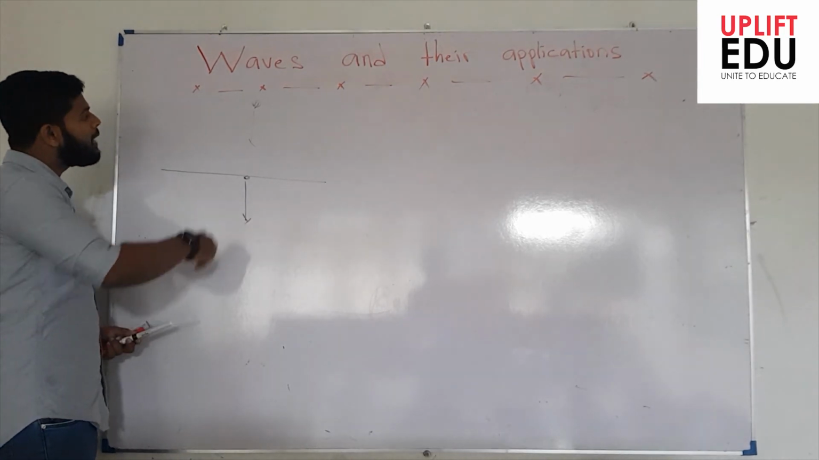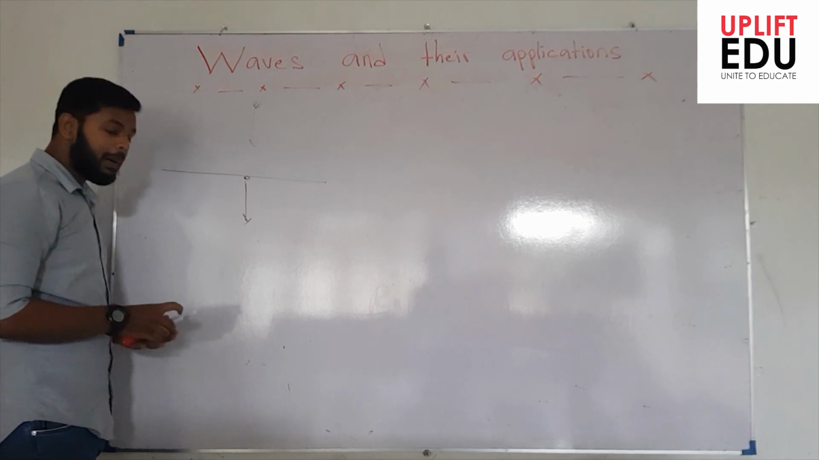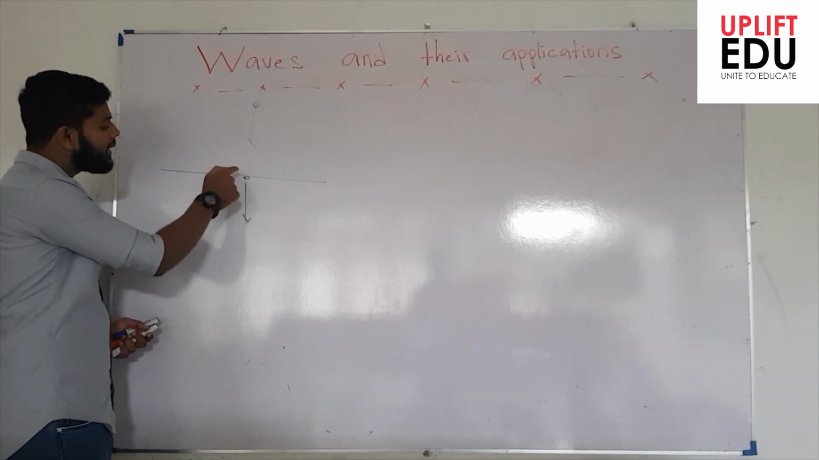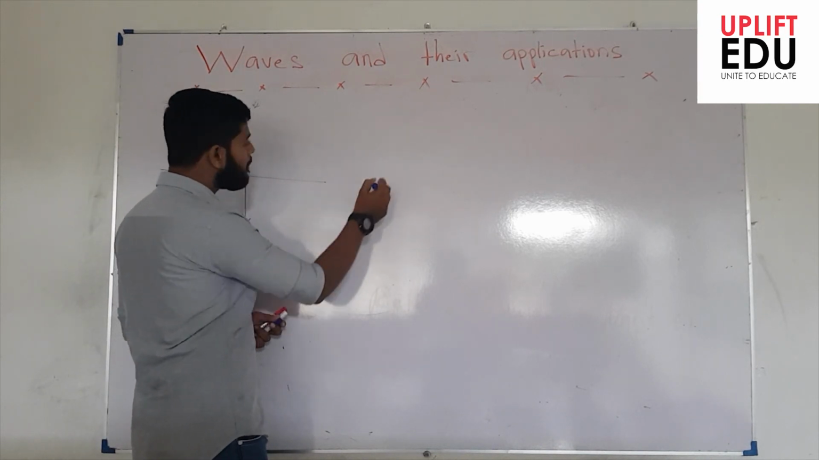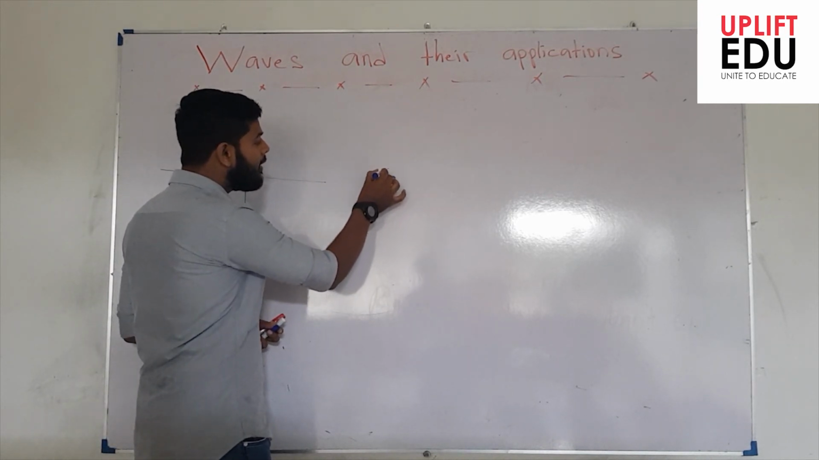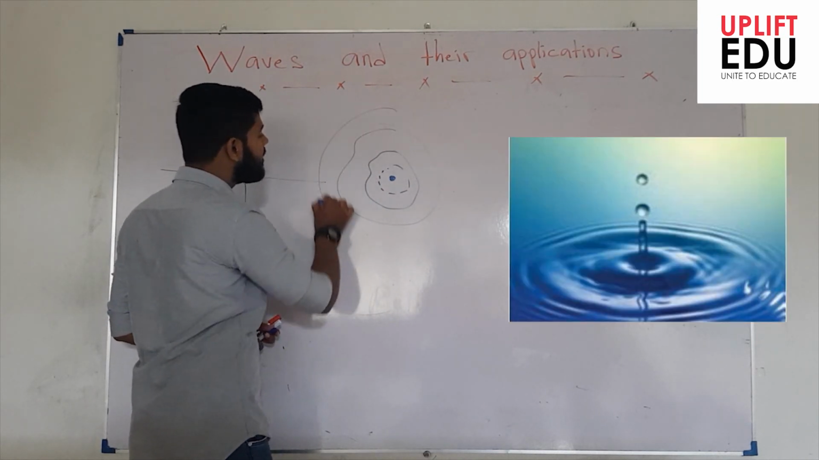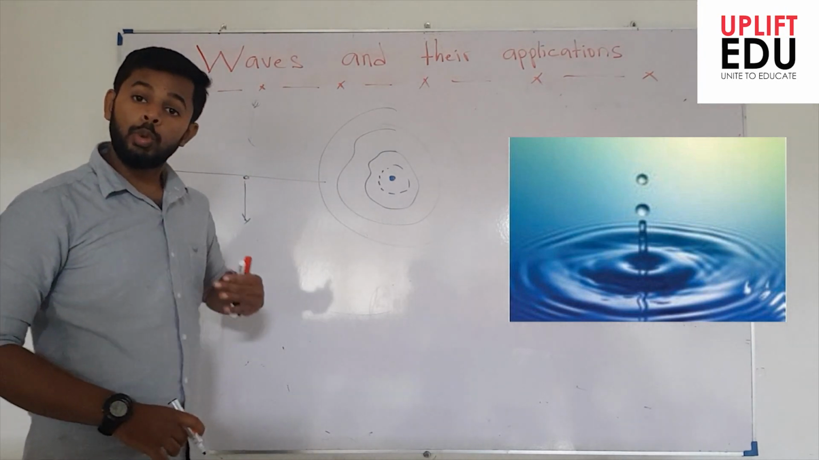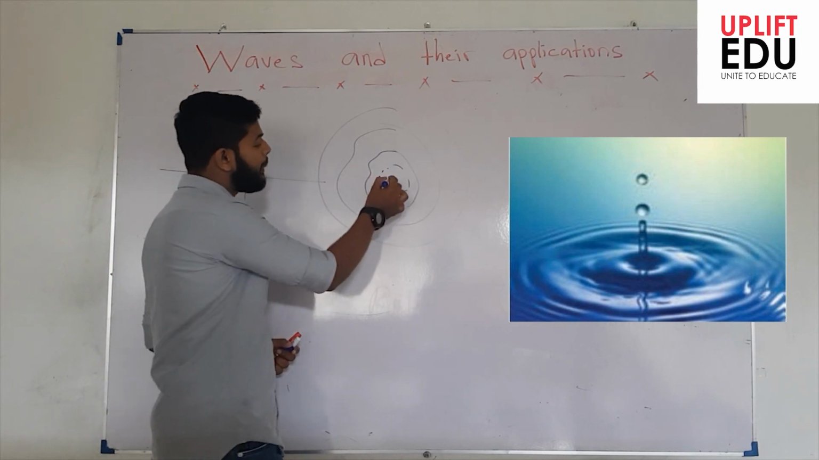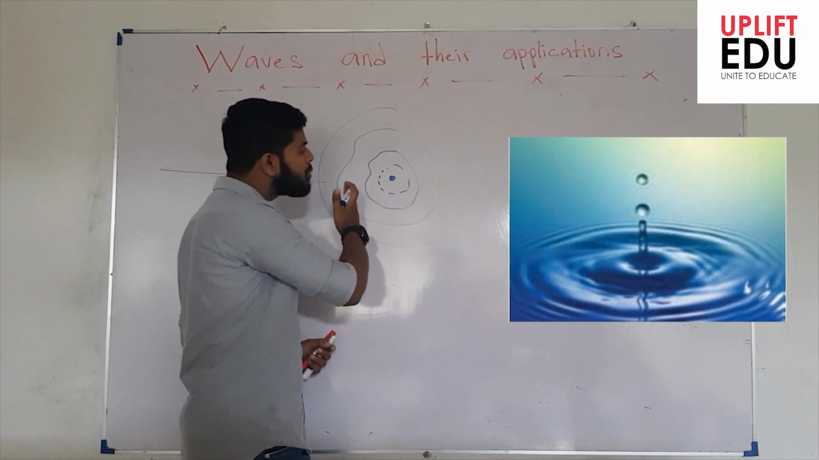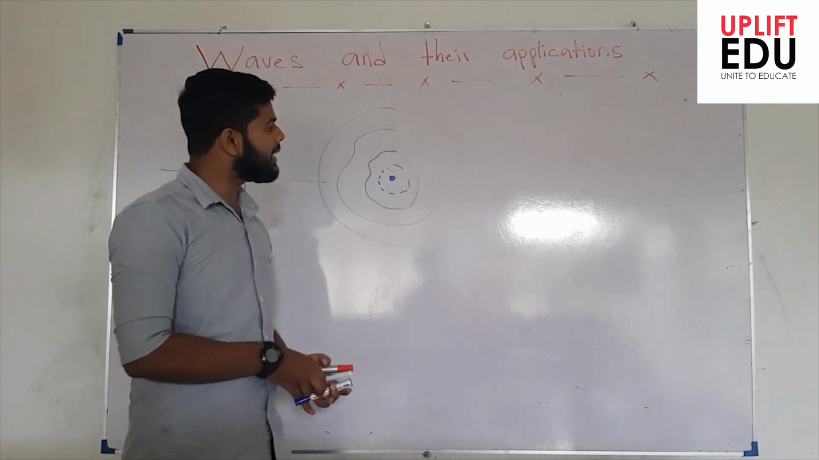When a pebble is dropped from a certain height, it causes a disturbance at this point, but this disturbance is not restricted only to this point. From the point where the pebble has fallen, we observe a circular shape. The waves are propagating throughout the vessel. So when a disturbance is caused at a particular point, we observe the disturbance moving throughout the medium.